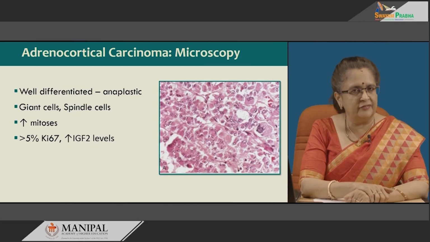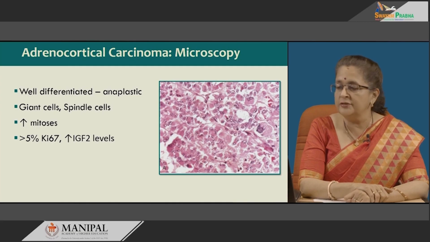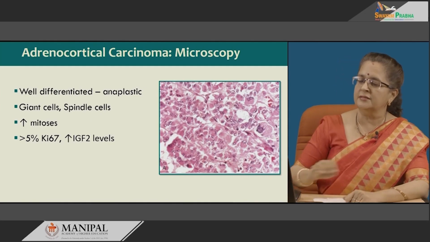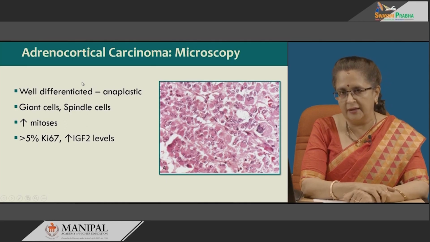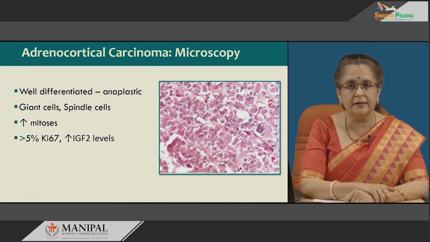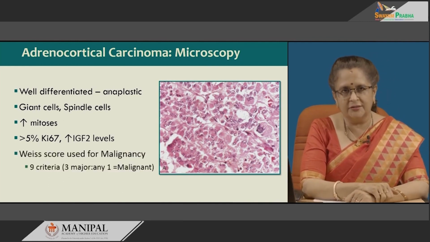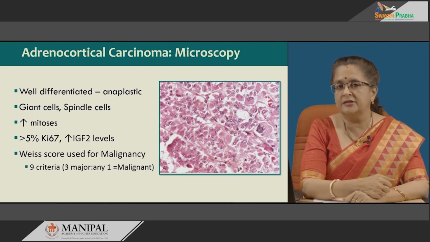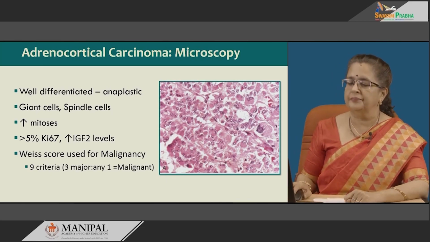Microscopically, these can be well differentiated to anaplastic, and sometimes you can even get spindle cells or giant cells, and most of the time the cells are quite large with an increase in mitosis. And importantly, remember that the Ki67 percentage is more than 5, and it is associated with increased IGF2 levels. Okay, the Weiss criteria or Weiss score is used to detect malignancy. There are 9 criteria, of which 3 are major, and even if one of the major criteria is present, then it is suspicious for malignancy.